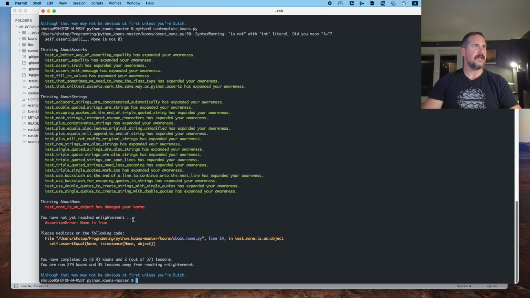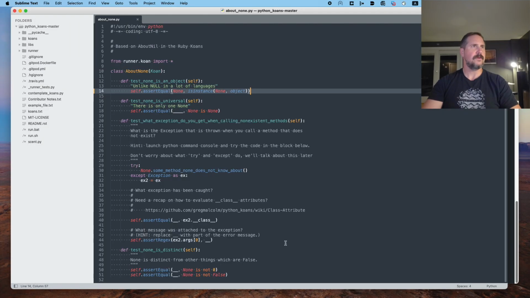You have not yet reached enlightenment. Assertion error, None does not equal True. All right, so assert equal. Oh, I see how it works. Okay. So we are asserting that None is an object, unlike null in a lot of languages. Basically, assert equal, the argument on the left has to resolve to equal the argument on the right.